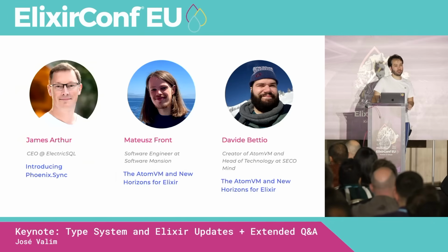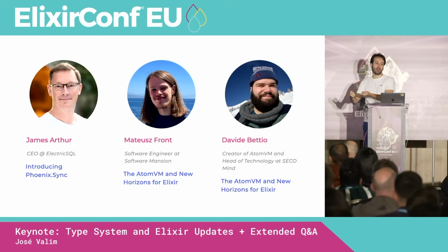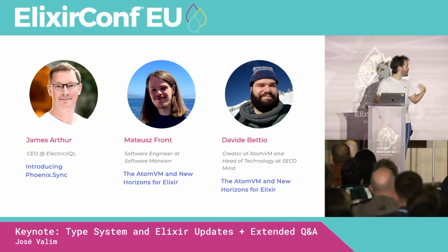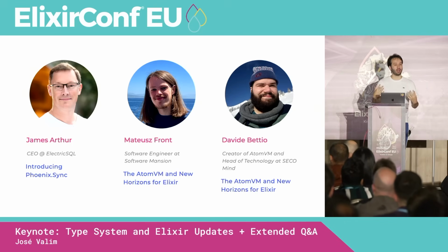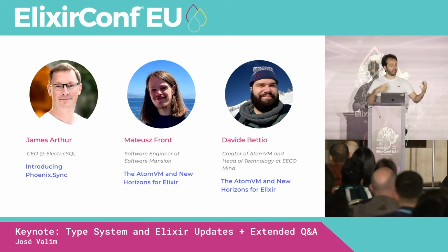In the keynote today, we had a great presentation from Mateus and David talking about AtomVM, bringing Elixir to microcontrollers, WASM, and the browser. And tomorrow, slight spoiler alert, we're going to hear more about Phoenix Sync and how we can approach integration and interop on the front end in different ways.